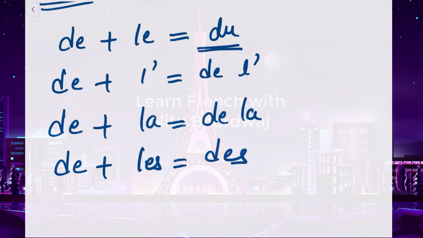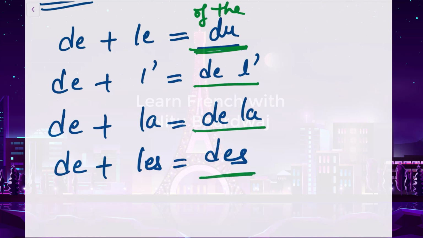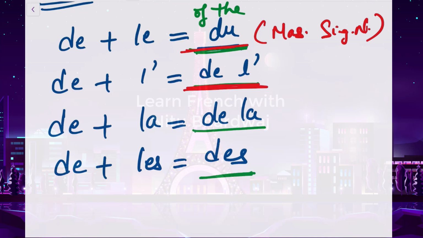Now the meaning of all this is what? Of the. So du means of the, de la means of the, de l' means of the, and des is also of the in English. So this du will come in front of a masculine singular noun. Okay. The de l' will come in front of a word that starts with a vowel, but it should be in a singular form.